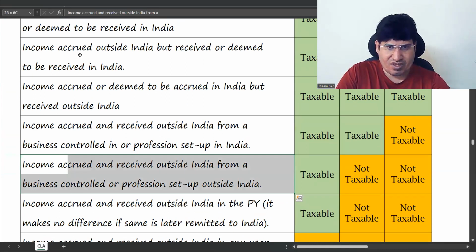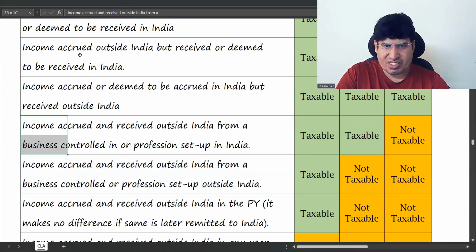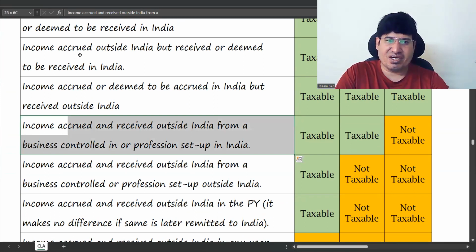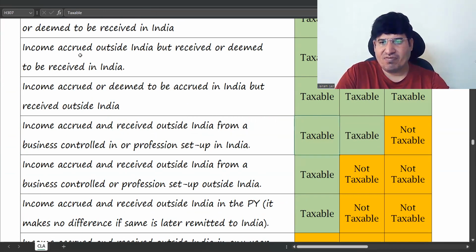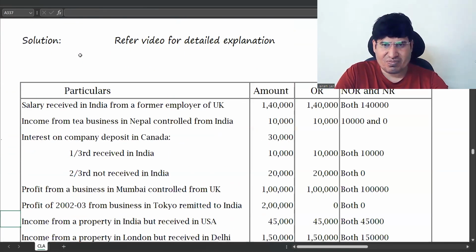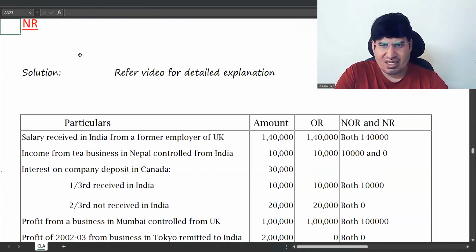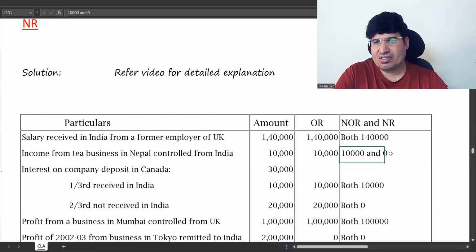Profession set up in India. Business controlled in the profession set up in India. Here it is taxable for these two, OR and NOR, not taxable for NR. Same thing you have to write there. See, which is why 10,000 is taxable for OR, and NOR 10,000, and NR is 0.